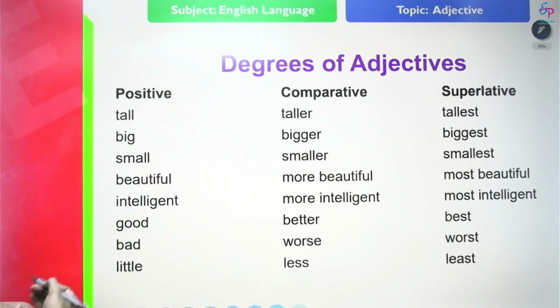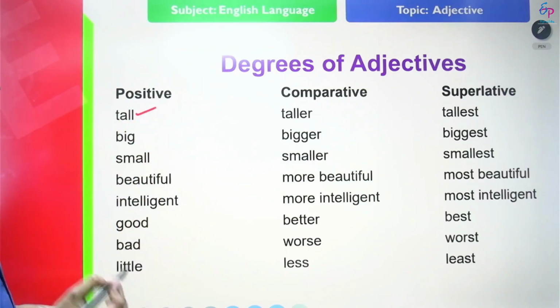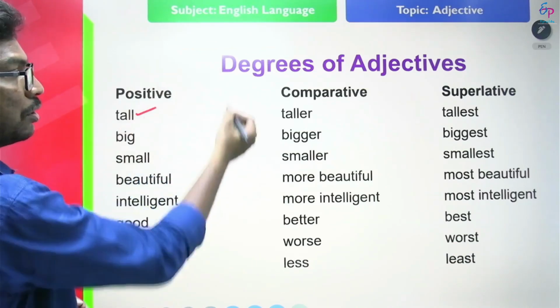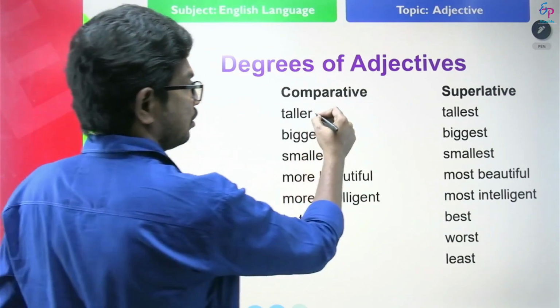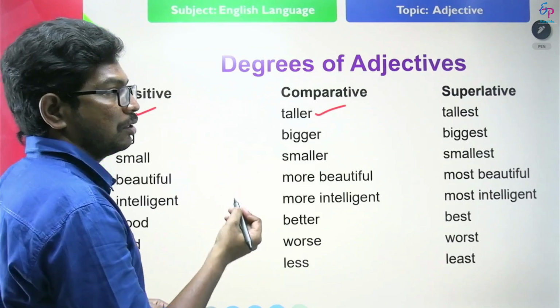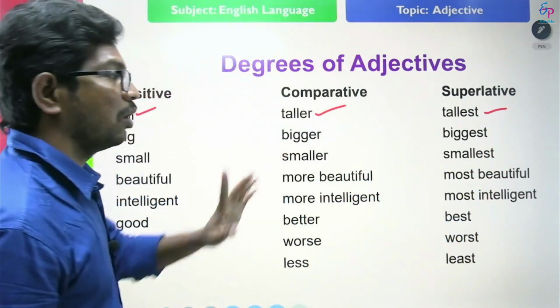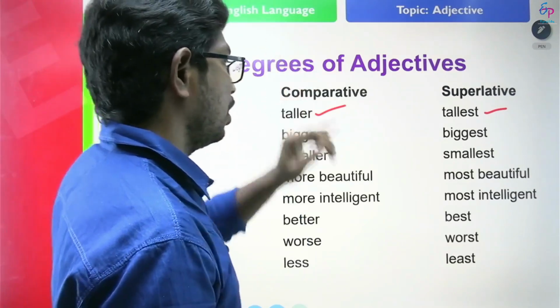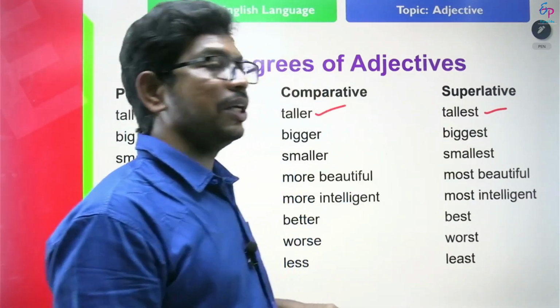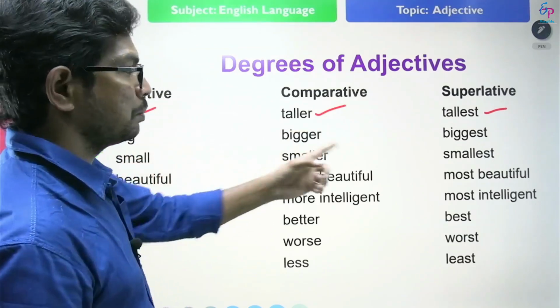So look at this. Positive degree. What is positive degree? Tall. When it becomes comparative degree, it becomes taller, and when it becomes superlative degree, it becomes tallest. Tall, taller, tallest. Big, bigger, biggest. Small, smaller, smallest.